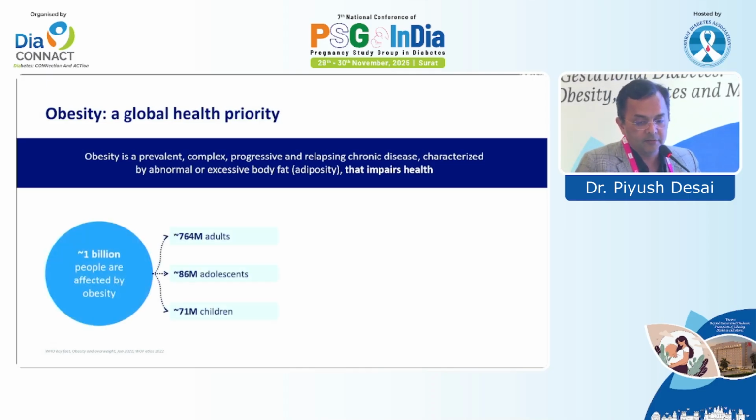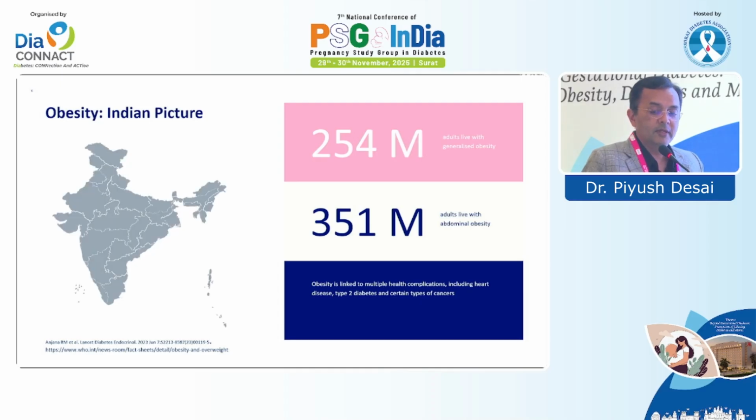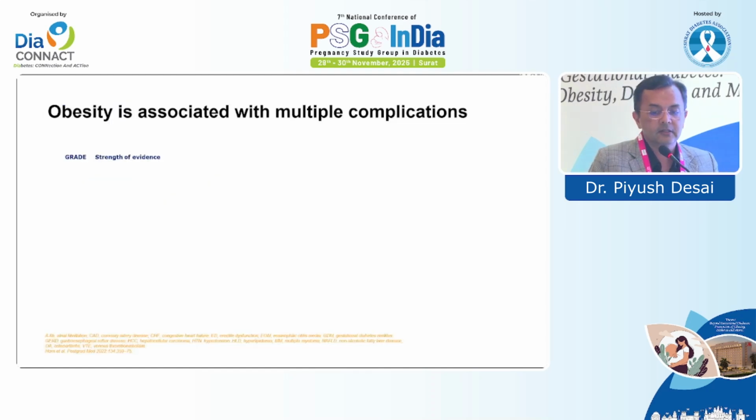And you can see the numbers. These are the numbers from the world: 764 million adults are living with diabetes, 86 million adolescents are obese, and 71 million children are obese. Children means less than 12 years of age, 71 million. And these are the numbers from India: 254 million adults are living with generalized obesity, but 351 million are living with abdominal obesity, because we are thin-fat India. We look thin, but we all have more fat in our abdomen, and that is causing more problems.